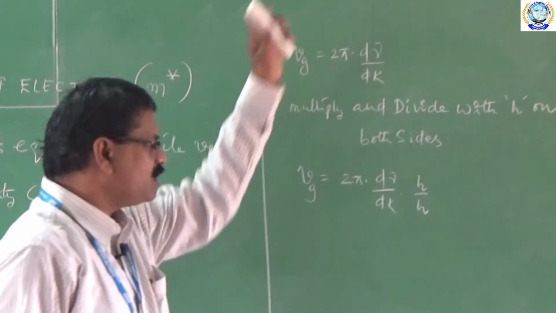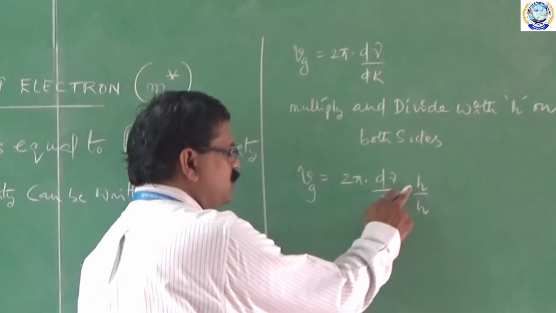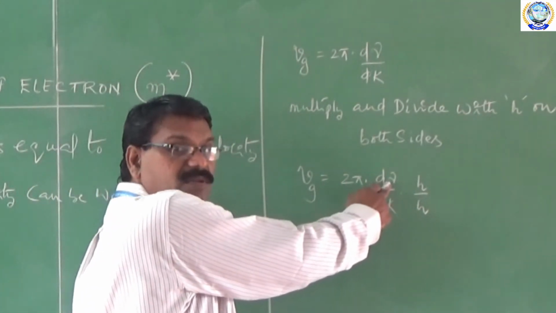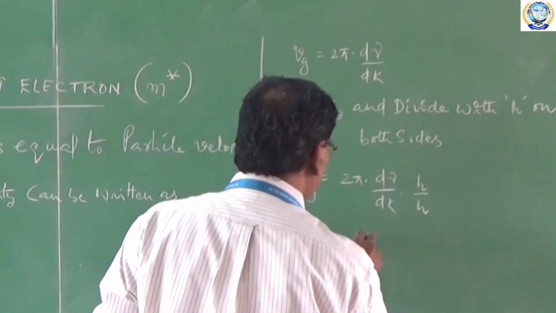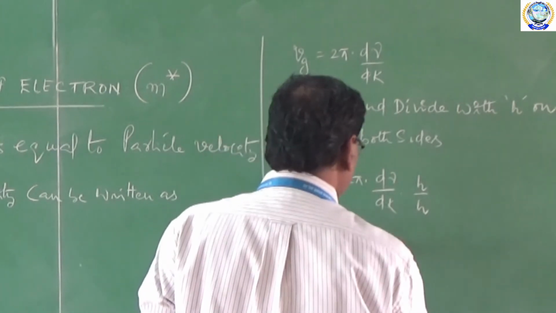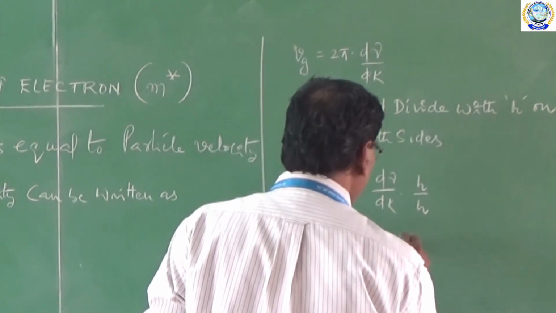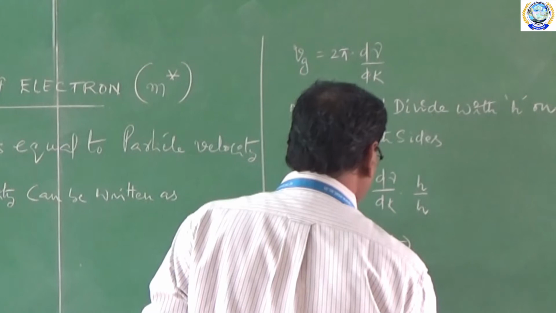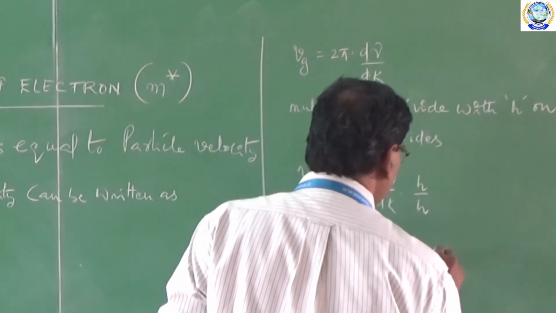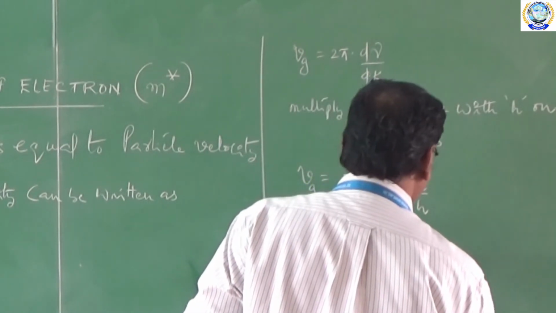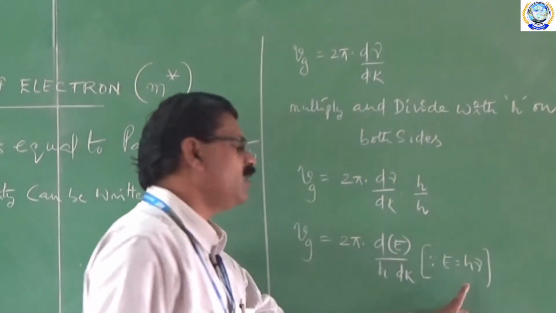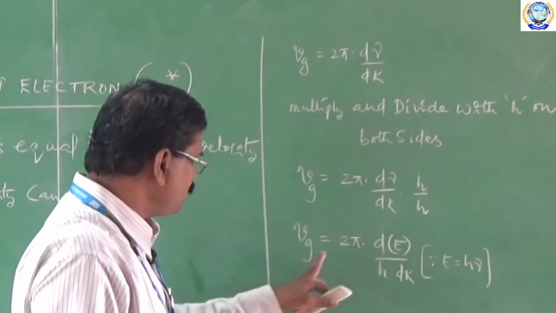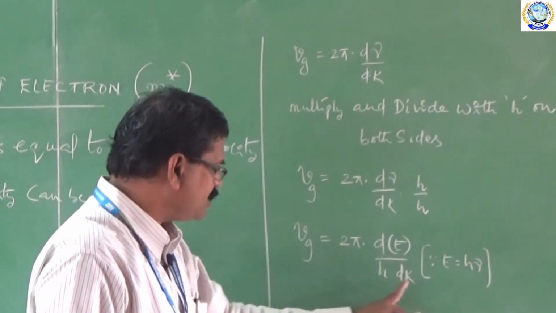Now, we know that h nu is nothing but the energy of the electron or energy of the particle, since E is equal to h nu. So Vg is equal to 2 pi into dE by h dk.